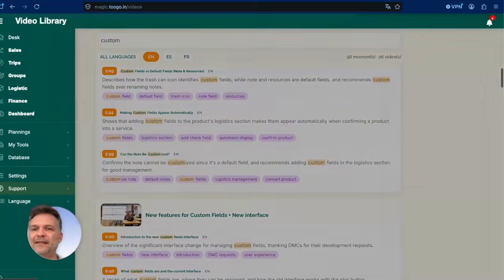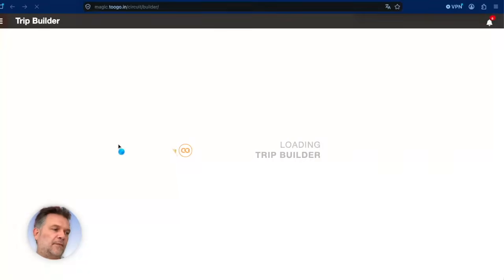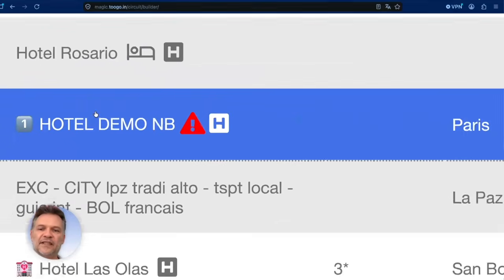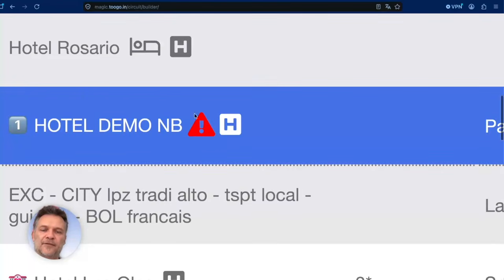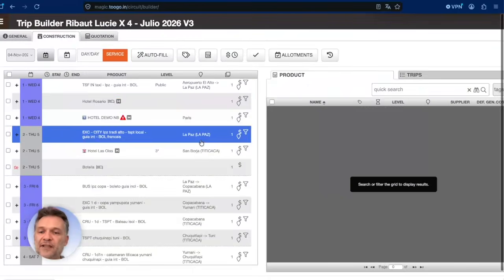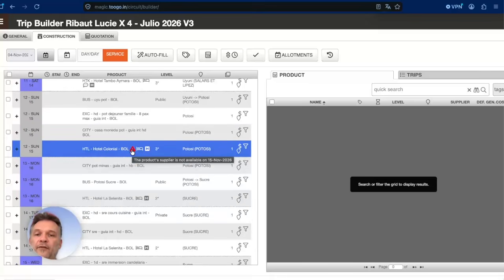And after that, we'll chat about this directly in WhatsApp. I just want to explain a little bit more. So I will go to my trip builder. Let's find the first one here. And you see here, you have this special thing saying that you have something, and the answer, if you let your mouse here, says that you don't have availability from your provider, your supplier.